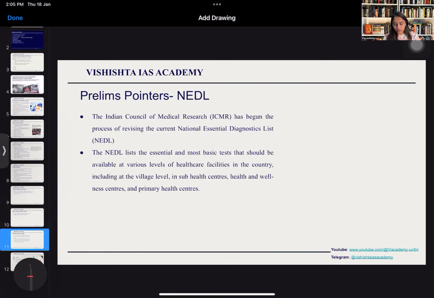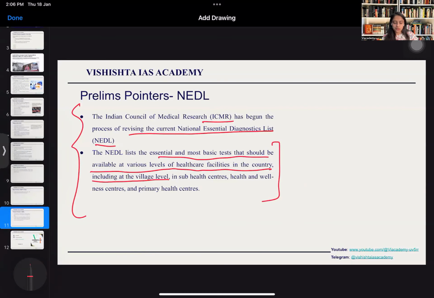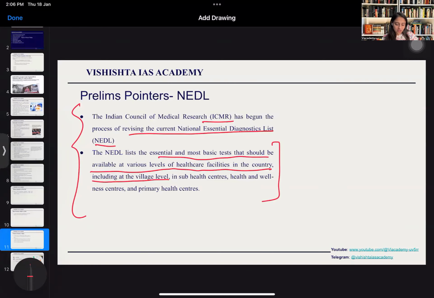These are some important points from the prelims point of view about ICMR, which has started revising the National Essential Diagnostics List. What is this list? It lists the essential and most basic tests that should be available at various levels of healthcare facilities, including at the village level. So the tests which should be available for everyone, everywhere, these are the essential diagnostics list. So this is an important point as well.